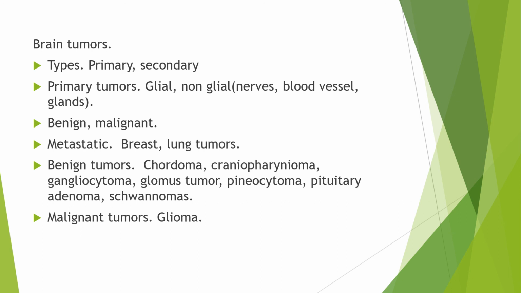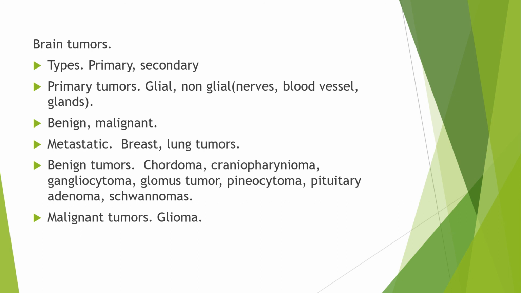Chordomas are benign, slow-growing tumors that are most prevalent in people aged 50 to 60 years. Their common locations are the base of the skull and the lower portion of the spine. Although these are benign, they may invade the adjacent bone and put pressure on the nearby neural tissues. They are rare tumors, contributing only 0.2% of all primary brain tumors. Craniopharyngiomas typically are benign but are difficult tumors to remove because of their location near critical structures deep in the brain. They usually arise from the portion of the pituitary gland, so nearly all patients require some hormone replacement therapy.